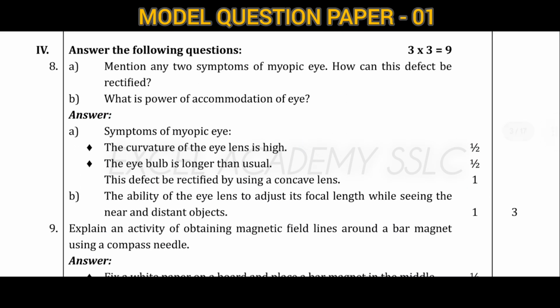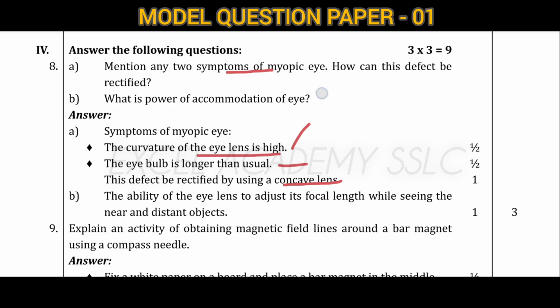Next is a 3 mark question. Mention any two symptoms of myopic eye. How can this defect be rectified? And sub question B, what is power of accommodation of eye? First of all, symptoms of myopic eye: curvature of the eye lens is high, the eyeball is longer than usual, and the defect can be rectified by using a concave lens.